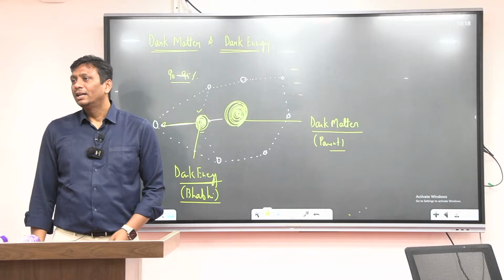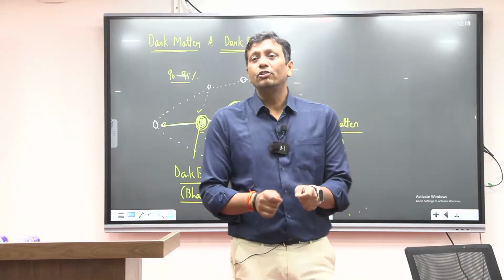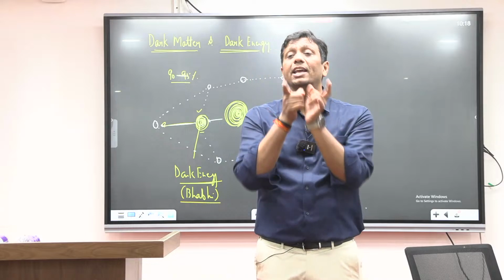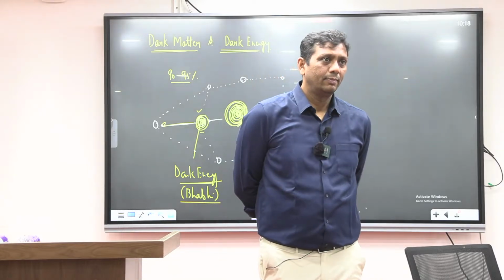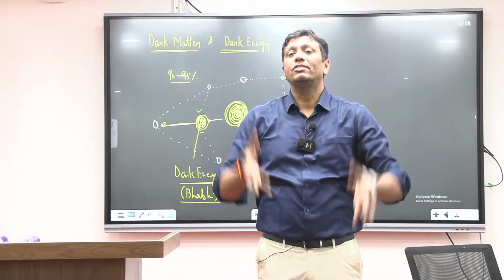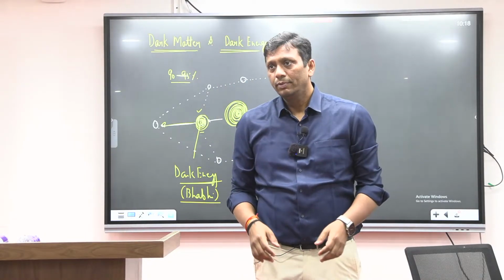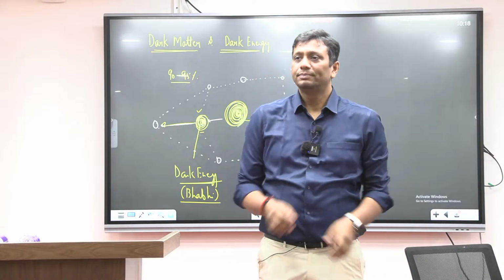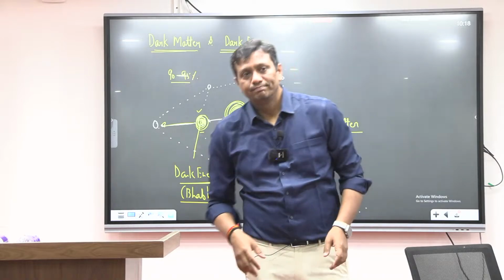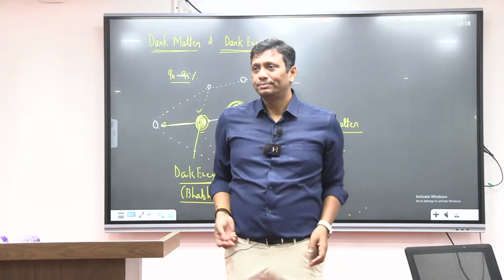Not clear? You people may ask a question. Sir, why are dark matter and dark energy not very clear? They are available in the dark areas of space. Listen to me. Why, sir, in dark areas are the dark matter and dark energy available? Still, why is 90-95% not known? There is some reason, guys. When we are sending any waves inside, the waves are going to be lost. How will you identify what is there?